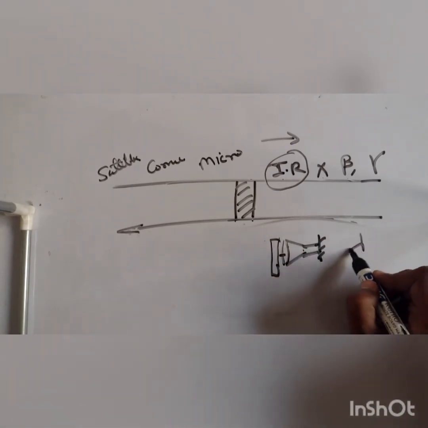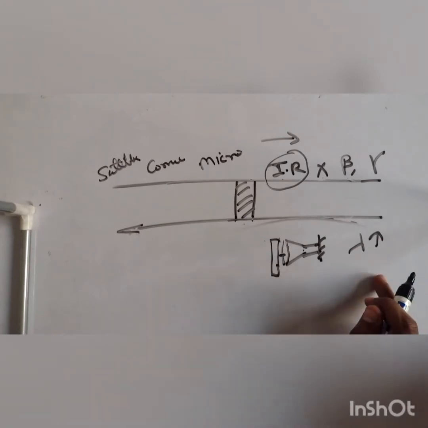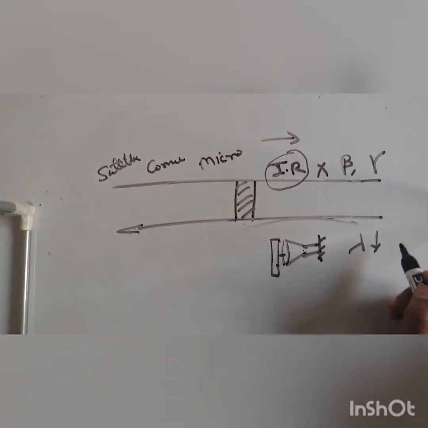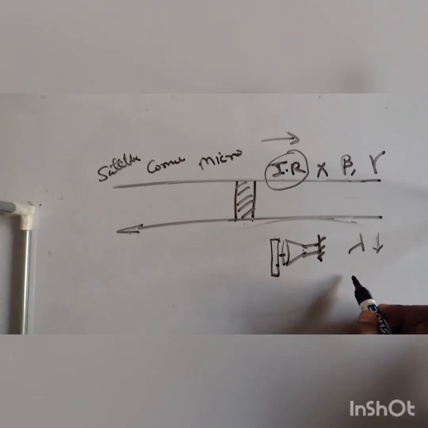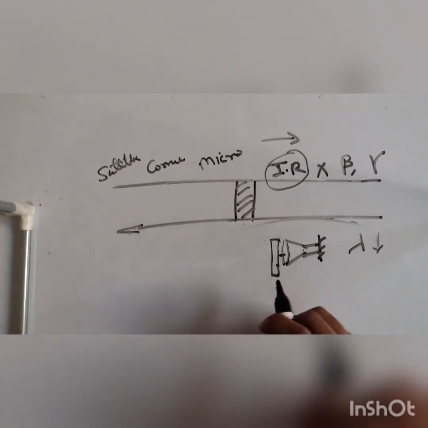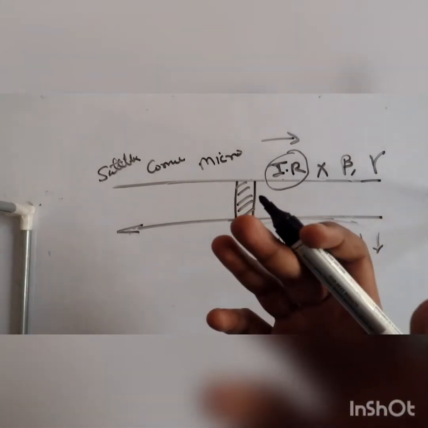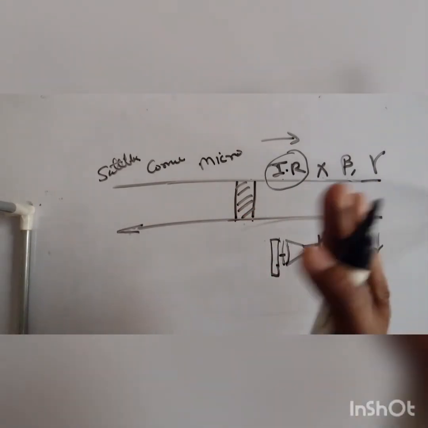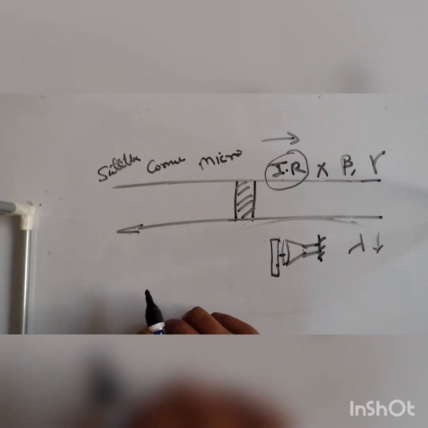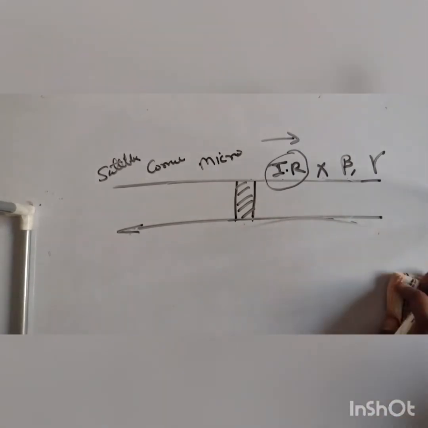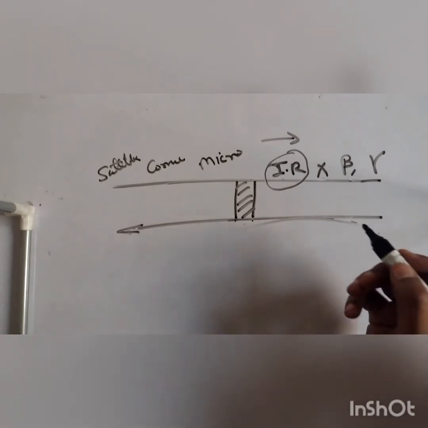Because X-ray has low wavelength and its penetrating power is more. It can easily cross through the flesh, but it cannot cross the bones. Are you following it? So the penetrating power is much more.